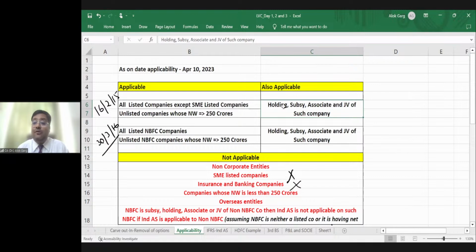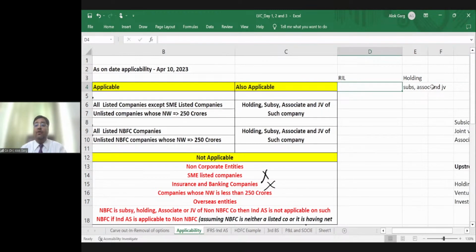This question has also been answered by the MCA notification dated 16 February 2015, and this says that if Ind AS is applicable to one company, for example, Reliance, RIL, it will be applicable to the holding of Reliance, means the parent, and it will be applicable to the subsidiary, associate, and JV of Reliance as well.